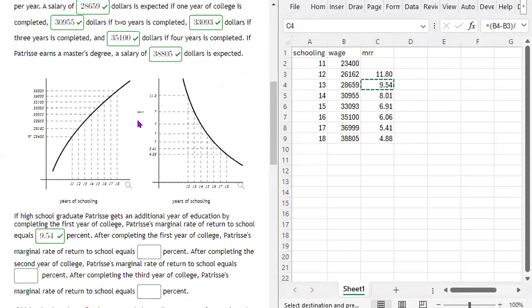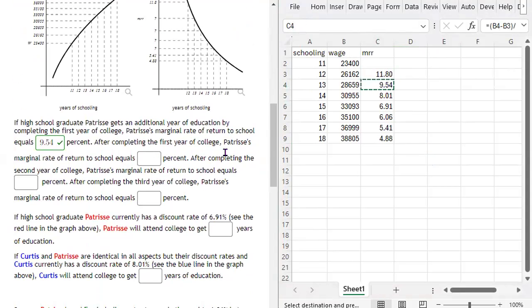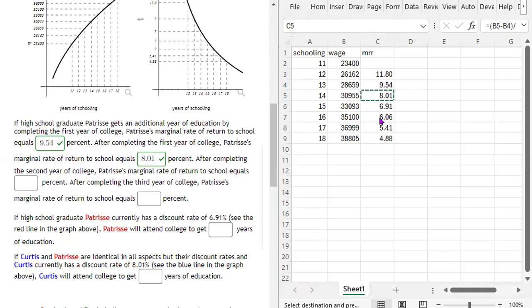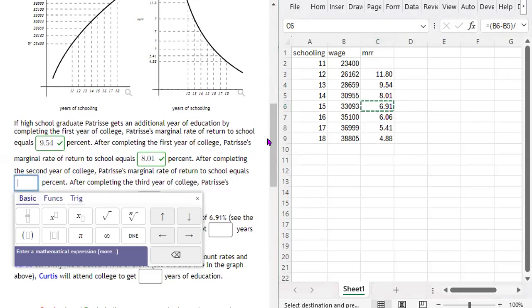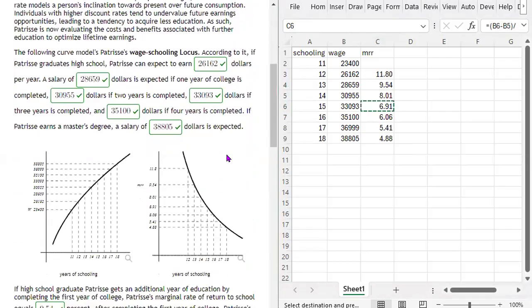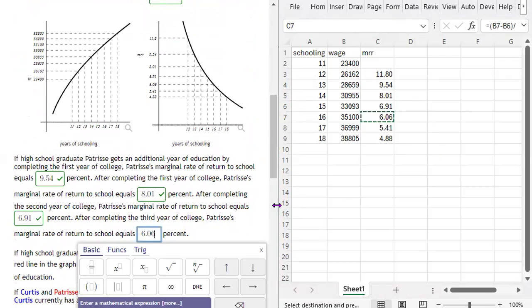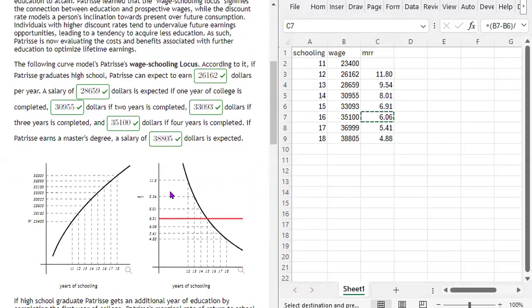9.54%. After completing the first year of college, marginal rate of return to schooling is what? After the first year of college, I guess it'd be 801, right? After completing the second year of college, now we're talking about the third year, right? Third year of college, 6.91. Now we got to go to the fourth year, right? 6.06. So after completing the third year of college, she's at, sixth year, right? Or fourth year, right? So 6.06.